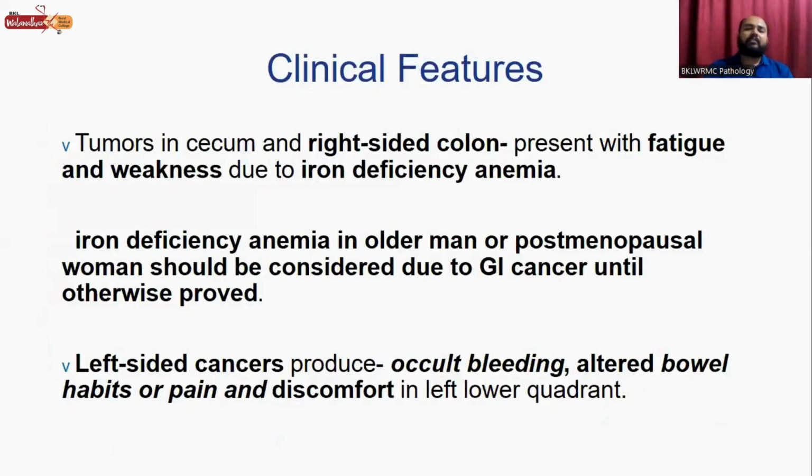But coming to the clinical features of this adenocarcinoma colon, the tumors in the cecum, that is in the right side of the colon, present with fatigue and weakness due to iron deficiency anemia. So iron deficiency anemia in older men or post-menopausal women should be considered due to gastrointestinal cancer until otherwise proved. In case of left-sided cancers, they produce occult bleeding, altered bowel habits or pain, and discomfort in the left lower quadrant.